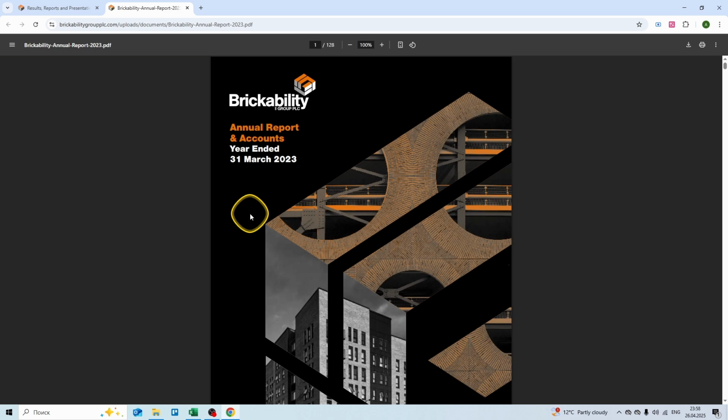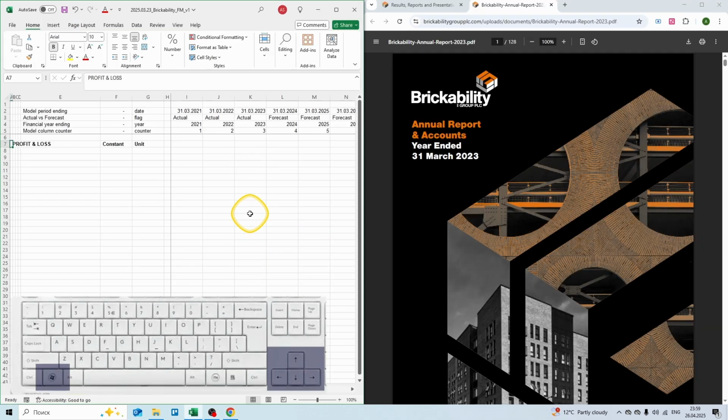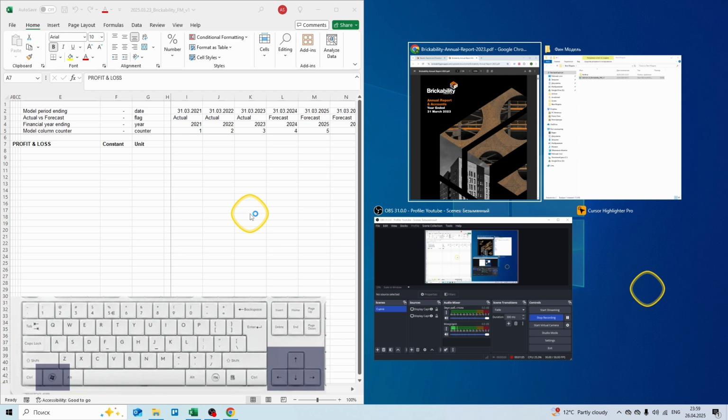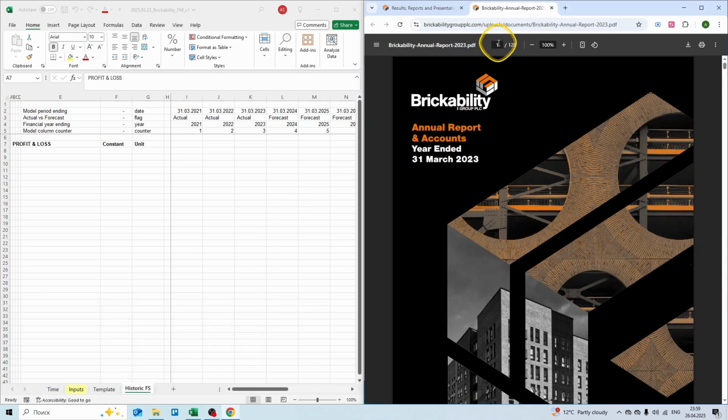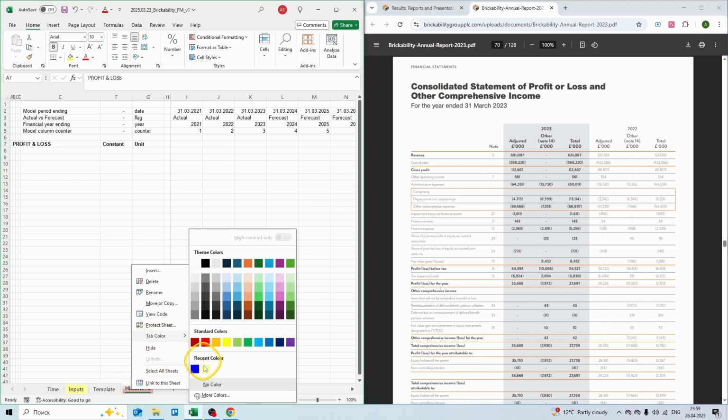We want to have our audit report on the right side of the screen and our model on the left side. So if you press the Windows key and right arrow, the window will move to the right part of the screen. Now let's open page 70 for our profit and loss statement. Now, before we forget, let's right click on Historic FS, tap Color, and fill it in yellow.